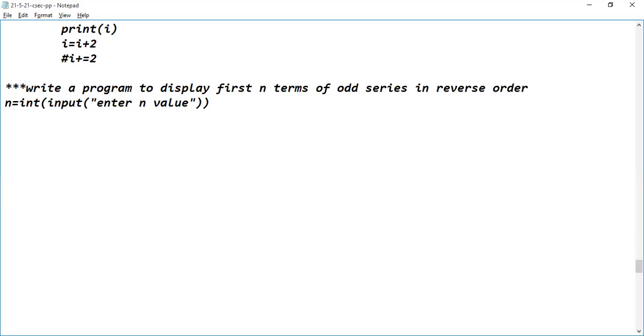Then what's the first term? I equal to 2 into n minus 1. This is the first term.